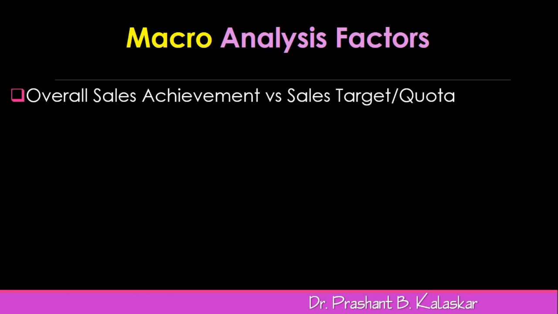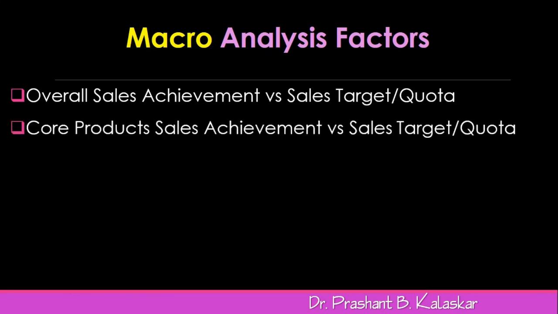Of course, the main factor of overall performance evaluation is the primary sales achievement as against the sales target given to each sales force. Core product sales achievement versus the core product sales target.